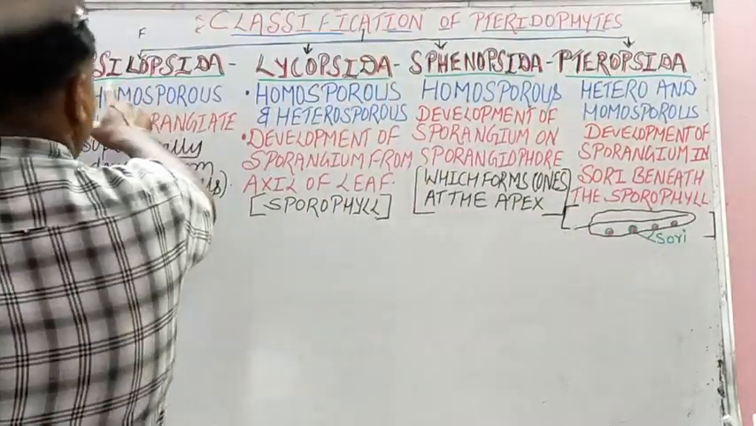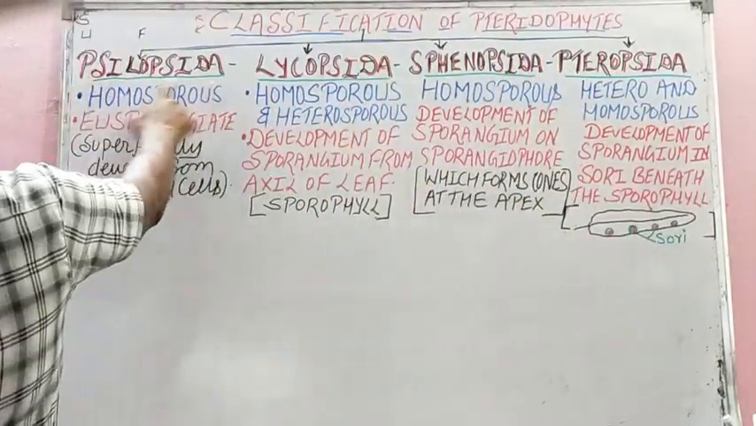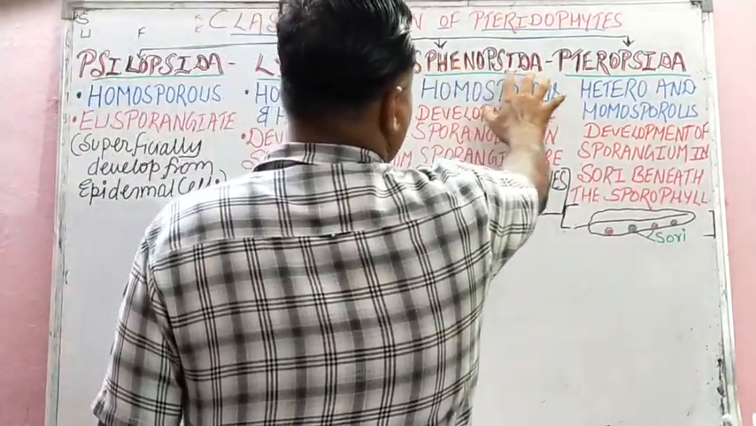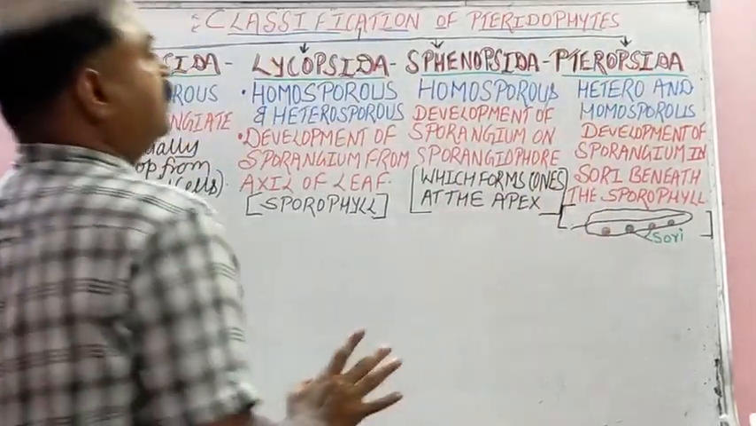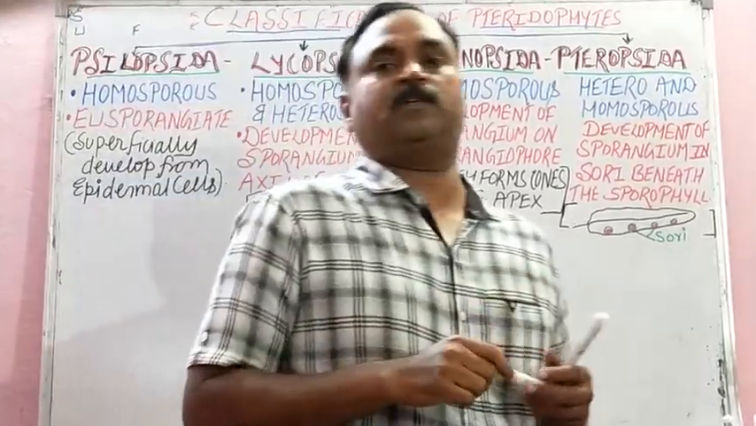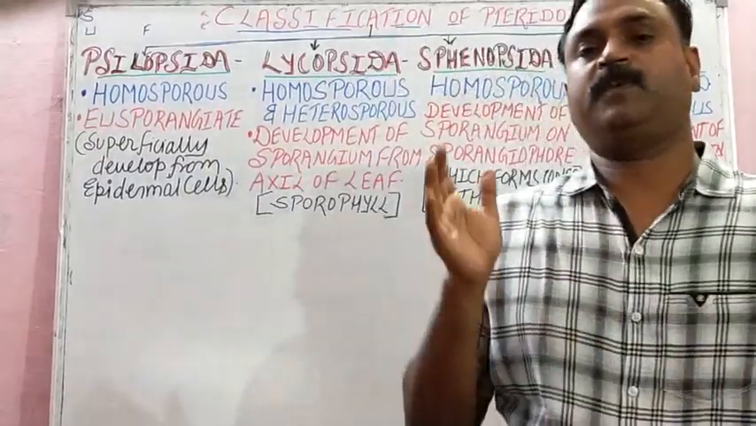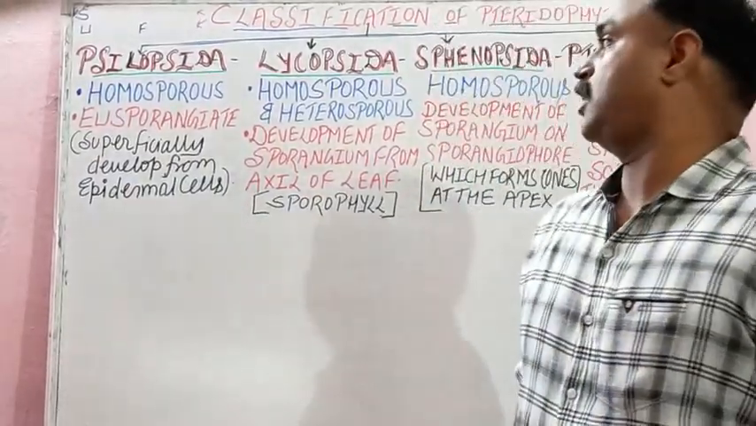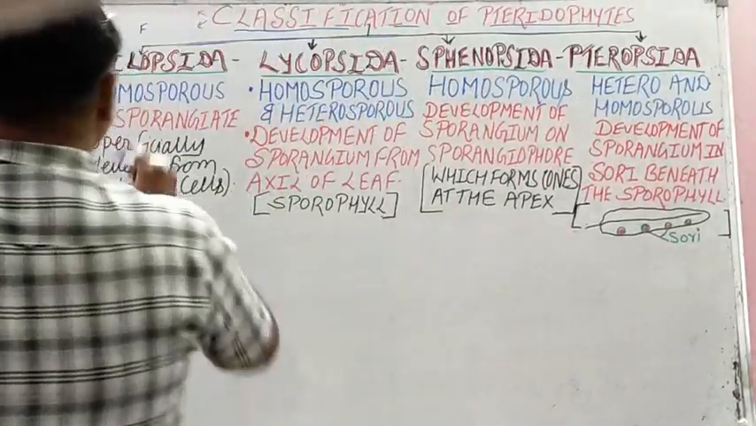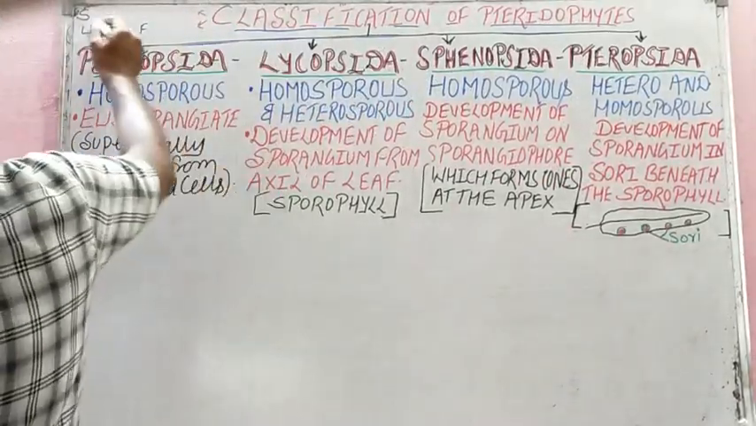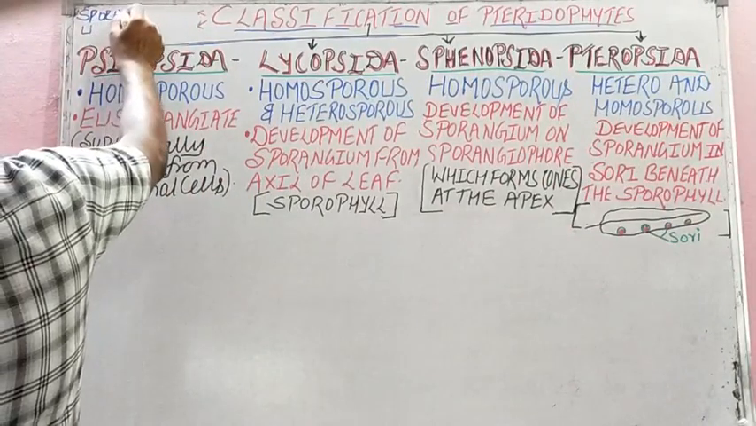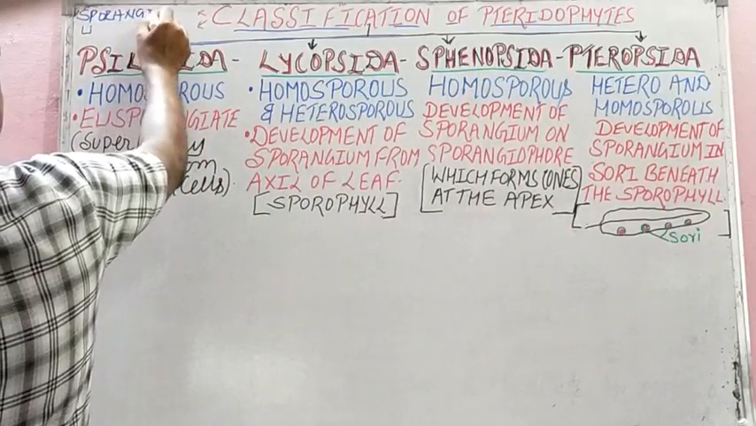Please emphasize the spelling. Psilopsida, Lycopsida, Sphenopsida and Pteropsida, isn't it? And now I'll give you the formula for how to learn the classification of these classes of pteridophytes. Students, you only need to remember the two formulas I am giving you. First, we emphasize the development of the sporangium. This is the one formula.